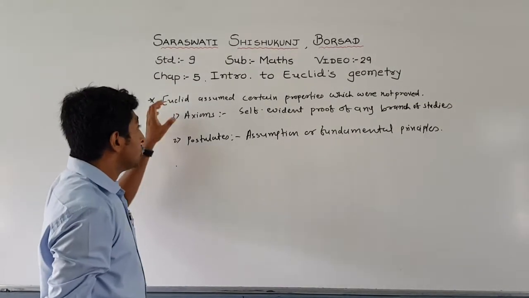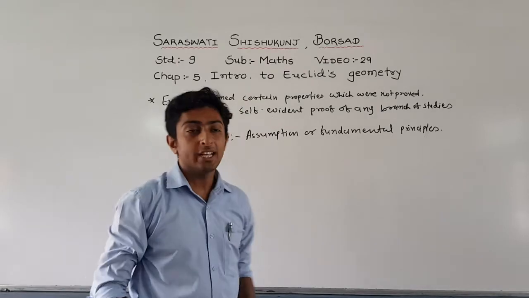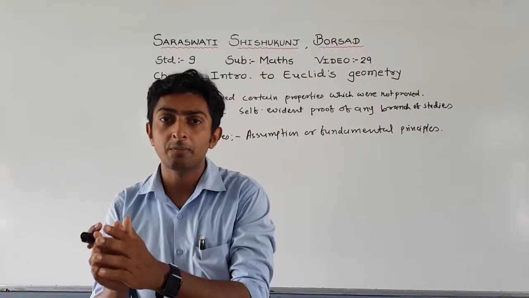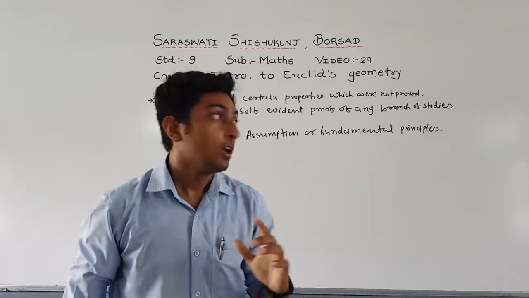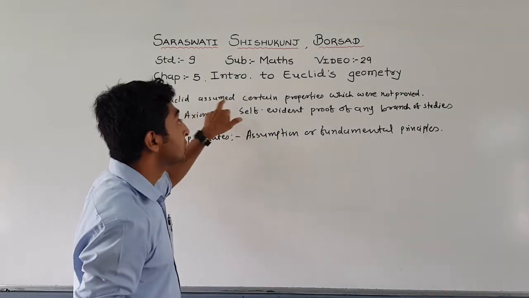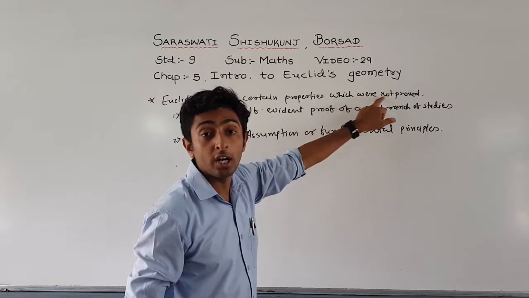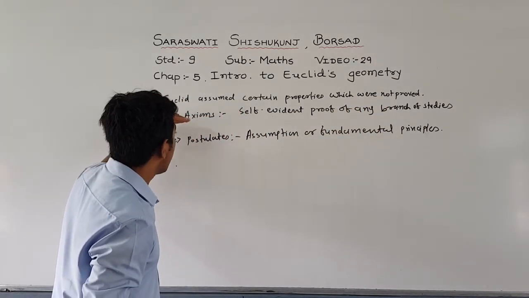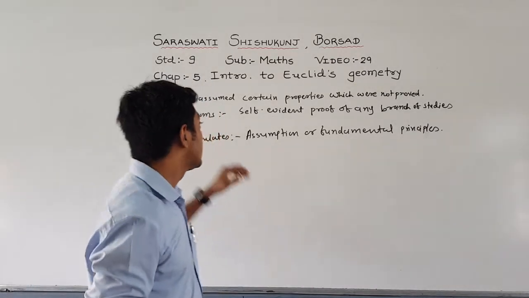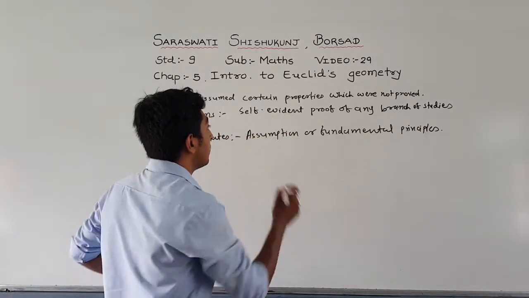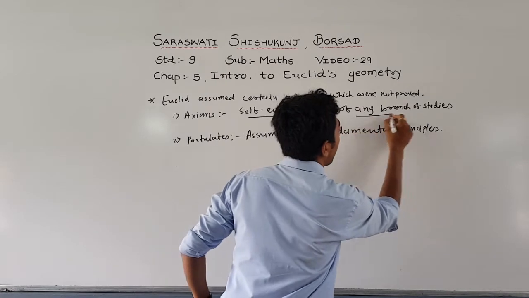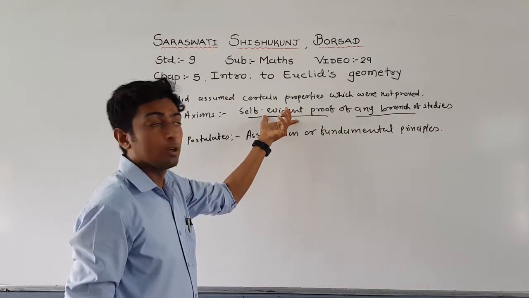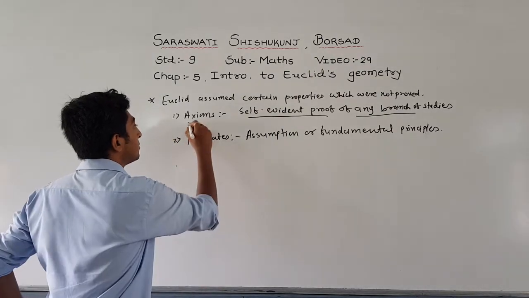Now Euclid assumed certain properties which were not true. Friends, remember, whenever we need to prove something, it is called a theorem. And here Euclid assumed certain properties which were not true. First of all, axioms. What is an axiom? Axioms means self-evident proof, self-evident proof of any branch of study. That means we need not give the proof. So this is called axioms.